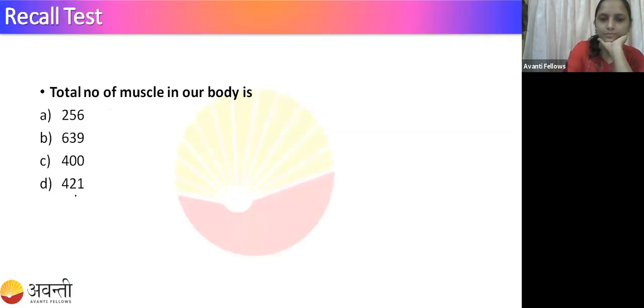Okay. Here is the second question. The total number of muscles in our body. Tell me the total number of muscles in our body. Guys, answer me. I'm going to give you only 10 seconds. Very good, Shivani. Answer right.